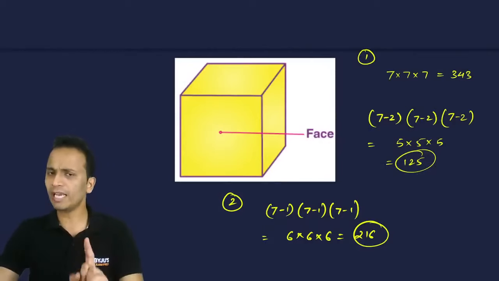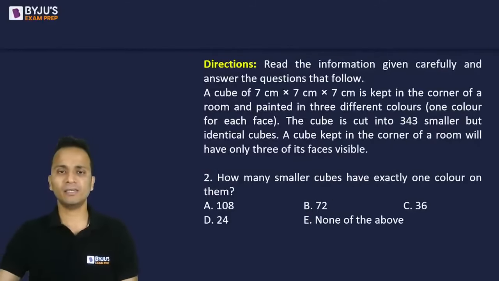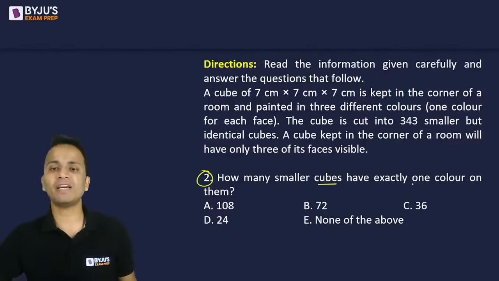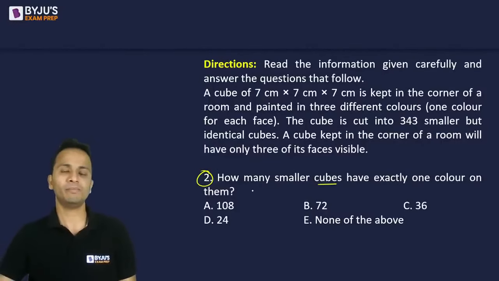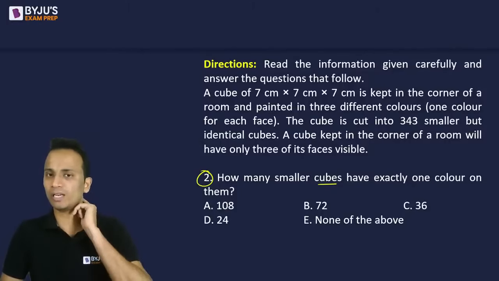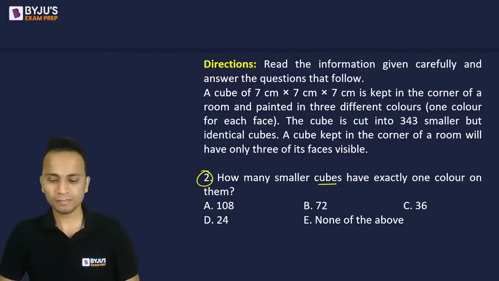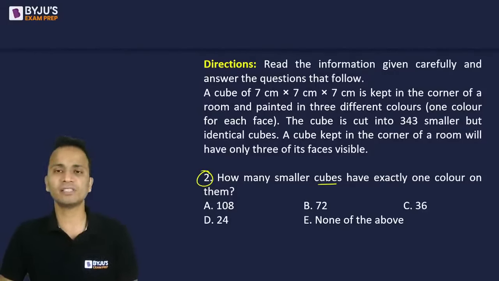Question number 2, again related to the same set. Now question number 2 is asking how many smaller cubes have exactly one color on them. How many such cubes will have exactly one color? Now make sure that we have painted the three faces with three different colors.